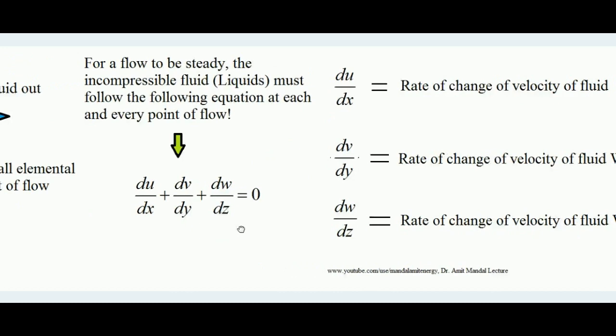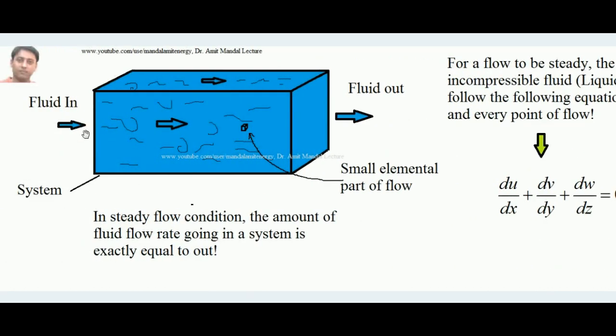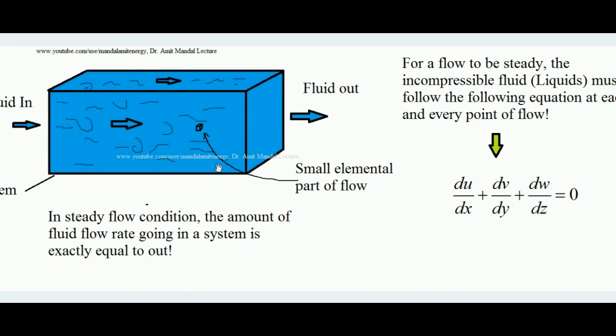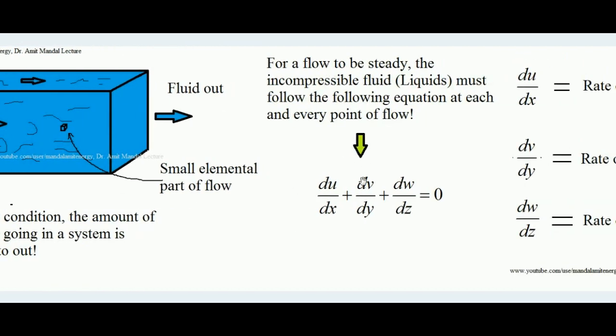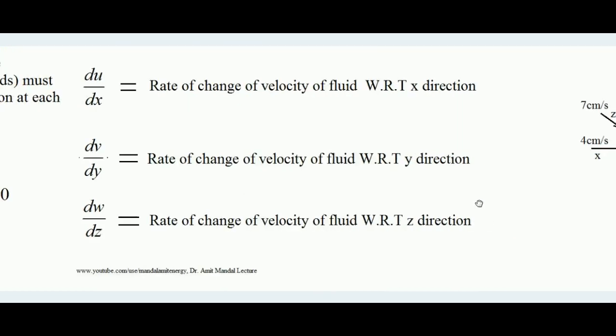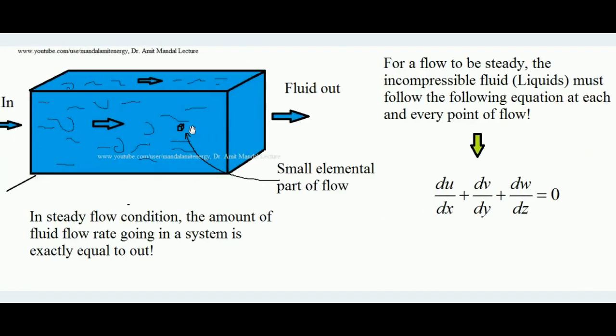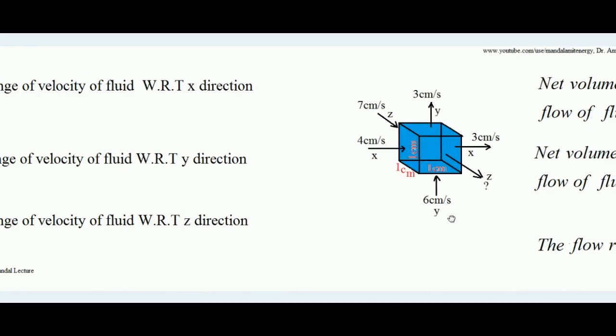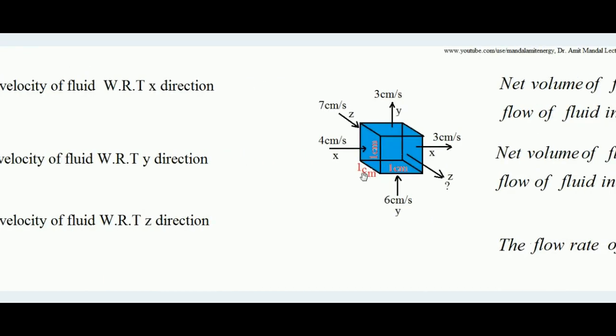Remember that if the fluid is flowing steadily through some system, then each and every point of that system will follow this rule, du/dx + dv/dy + dw/dz = 0. Why? Let's discuss that with an example. Suppose I take a very small elemental cubical part of this flow, which I have drawn here, and suppose the length, breadth and height of that cubical part are each 1 centimeter.